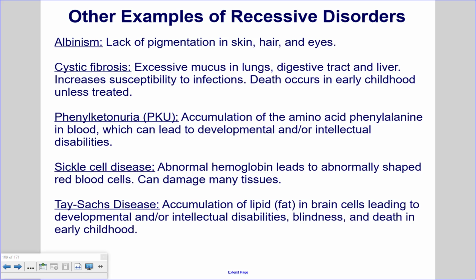Phenylketonuria, or PKU, accumulation of the amino acid phenylalanine in blood, which can lead to developmental and/or intellectual disabilities. Sickle cell disease. Abnormal hemoglobin leads to abnormally shaped red blood cells, can damage many tissues. And Tay-Sachs disease, accumulation of lipid or fat in brain cells leading to developmental and/or intellectual disabilities, blindness, and death in early childhood.